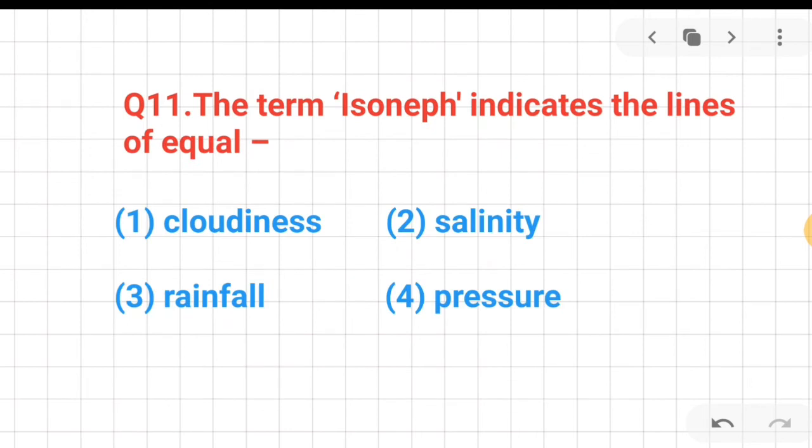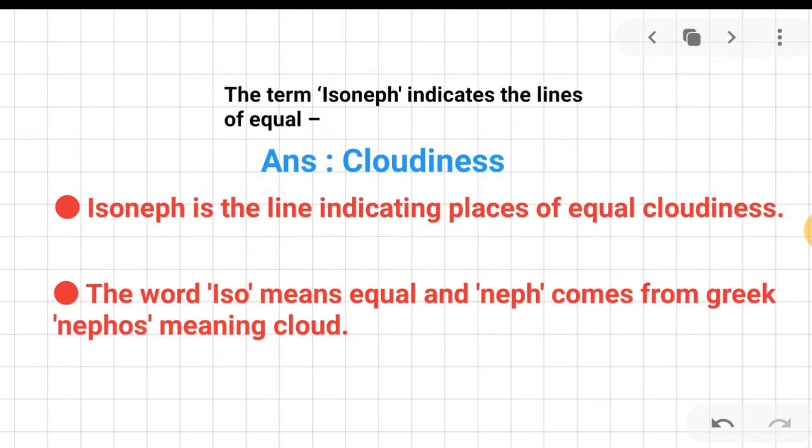Question number 11. The term isoneph indicates the lines of equal cloudiness, salinity, pressure, or rainfall. The correct answer is cloudiness. Remember that isoneph is the line indicating places of equal cloudiness. The word iso means equal, and neph comes from the Greek nephos, meaning cloud.